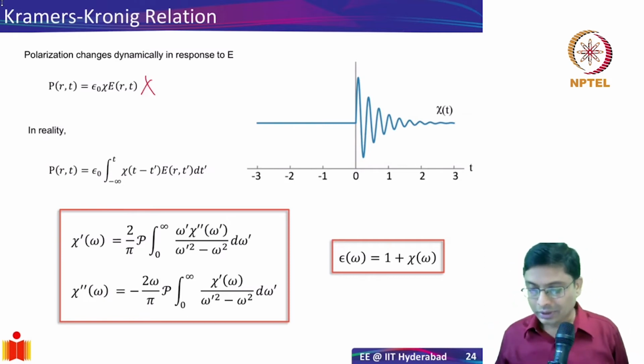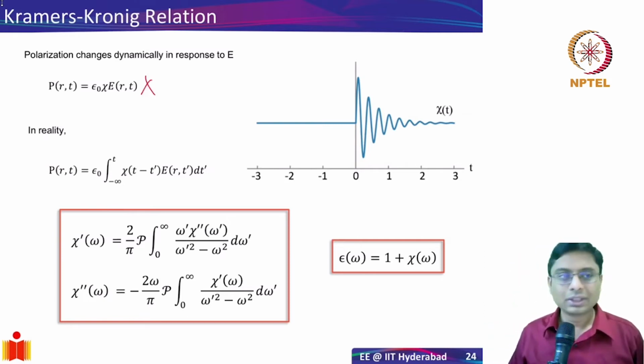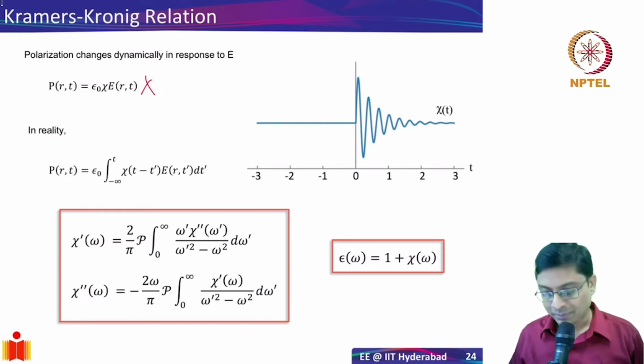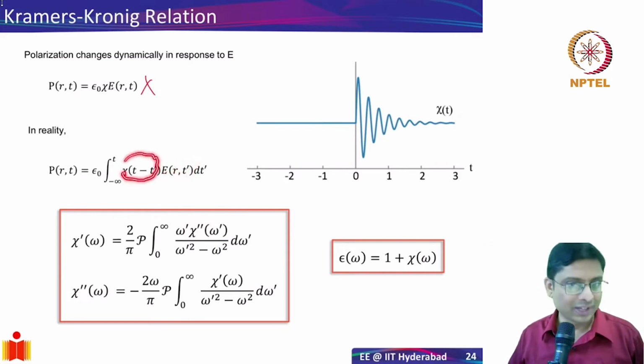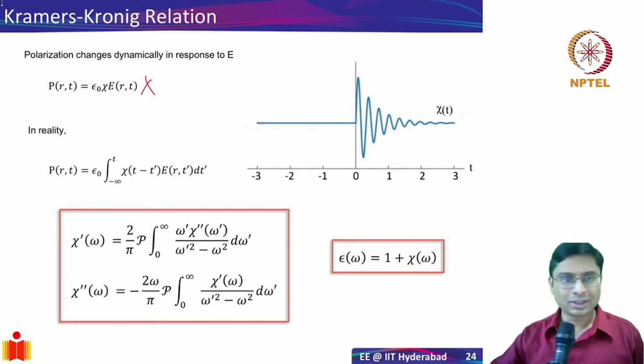This is incorrect. So now what should happen is the polarization at a particular time t, in fact, depends on the electric field and the impulse response at some time in the past. For example, if I plot out the impulse response function, it should look something like this. What it means is that the chi as a function of time should be 0 before the signal or stimulus is applied. After that, it can go on for some time.